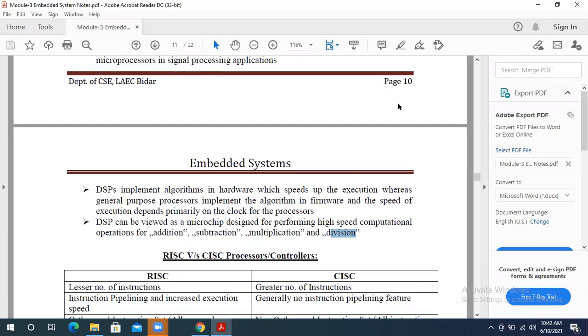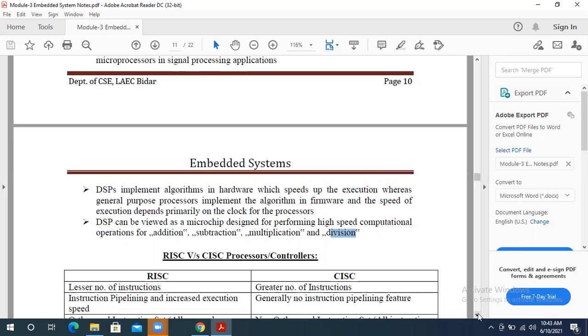So those are the three types of processors we have. The first one is microprocessor, then microcontroller, then the third is the DSPs. But the microprocessor is the basis for the next two. That is, for the microcontroller we have the base of microprocessor, and for DSP also we have the base as microprocessor only here. It is like a core, or we can say it's a basic component to design the microcontroller or the DSPs here.